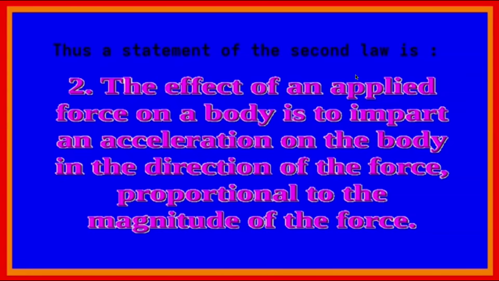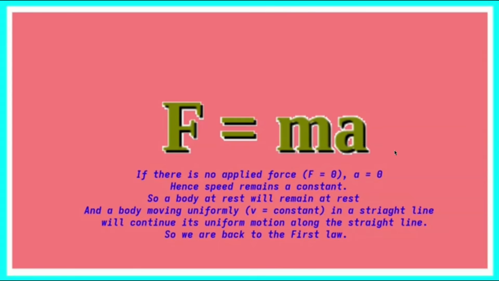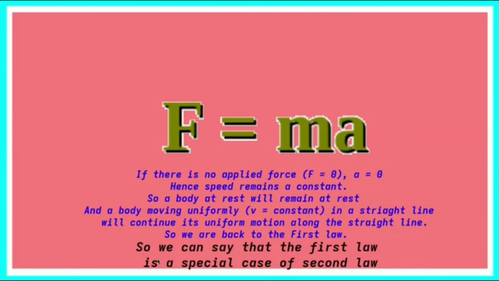Thus, a statement of the second law is: the effect of an applied force on a body is to impart an acceleration on the body in the direction of the force and proportional to the magnitude of the force. Again, F equals ma implies that if there is no applied force, that means F is equal to 0, a is equal to 0, hence the speed remains a constant. So a body at rest will remain at rest, and a body moving uniformly, or v is a constant, in a straight line will continue its uniform motion along the straight line. So we are back to the first law. So we can say that the first law is a special case of the second law.